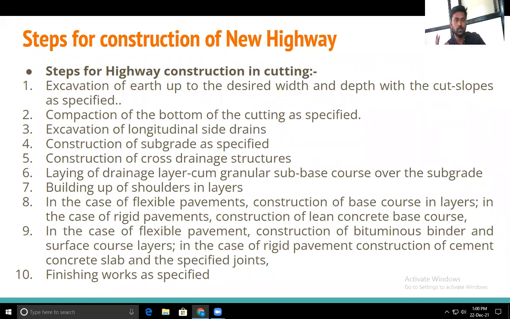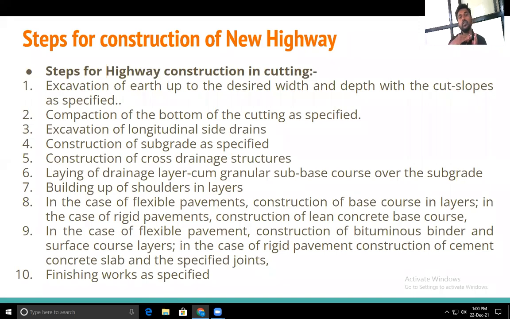The first step in the cutting is excavation of the earth up to the desired width and depth with the cut slope as per the specification. Whatever specified slopes, width and depth of the cutting at that portion, we need to go for.